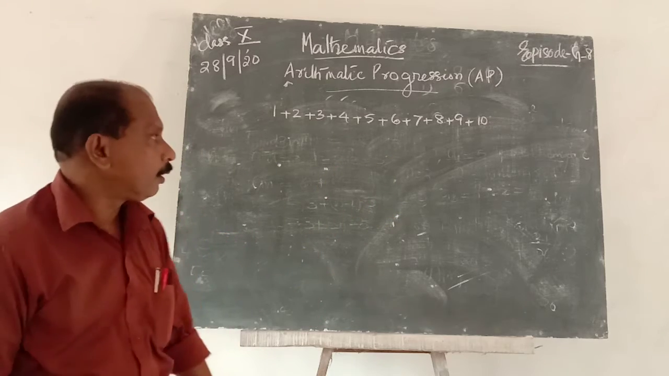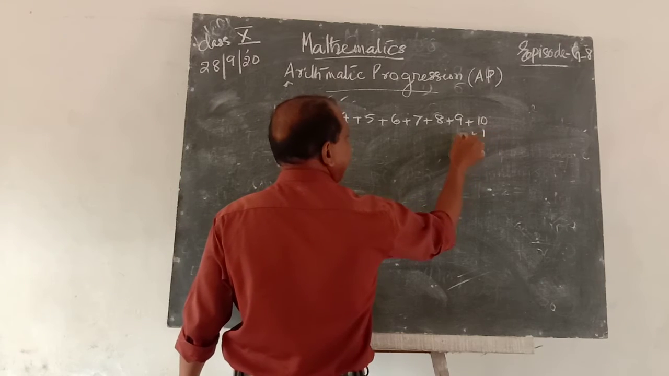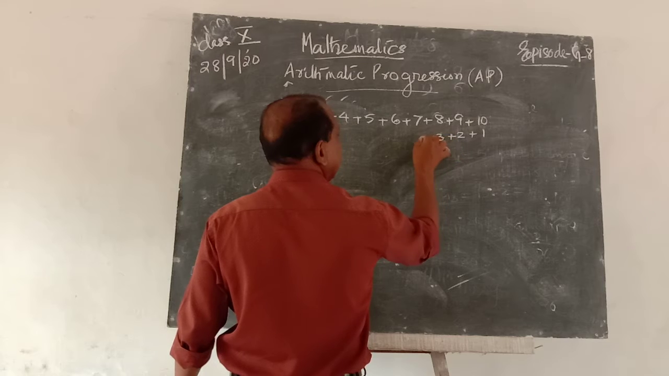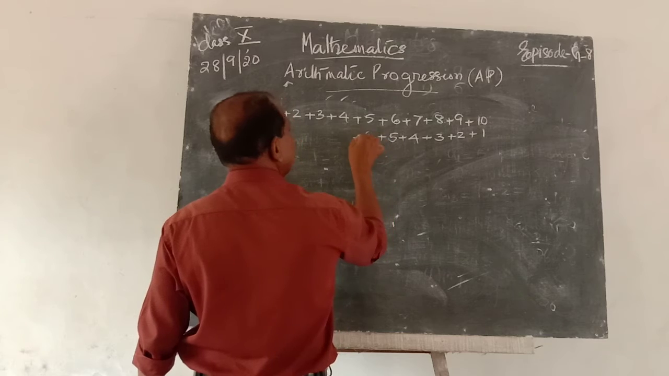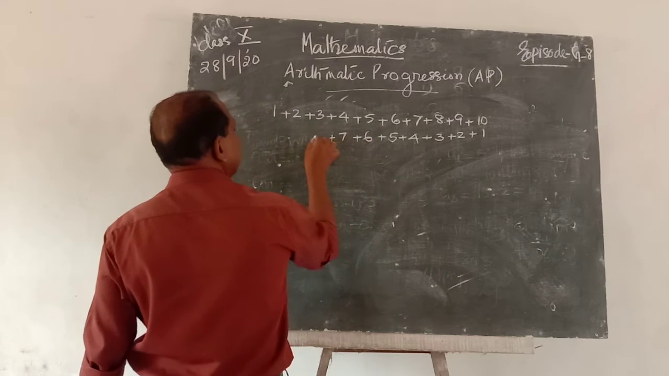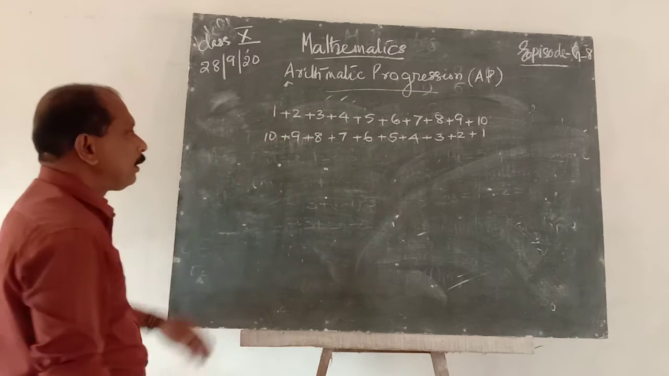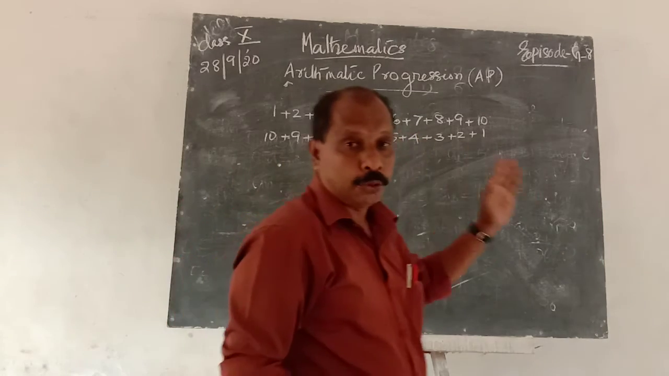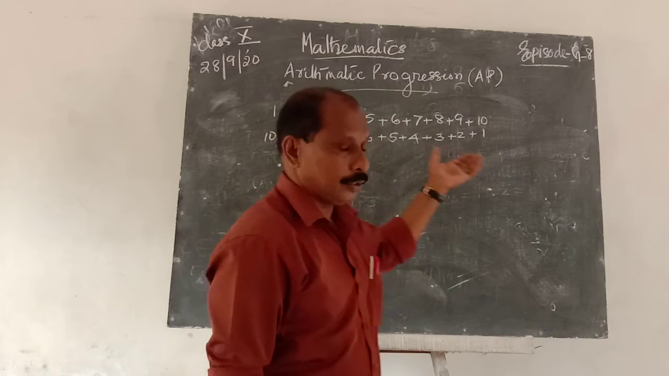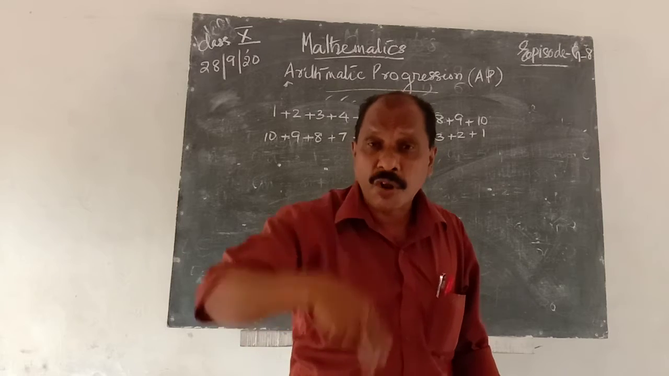Then similarly consider 1 plus 2 plus 3 plus 4 plus 5 plus 6 plus 7 plus 8 plus 9 plus 10. This is the increasing order of addition, the sum of the first 10 terms of that progression. This is the decreasing order sum. That means we can add the natural numbers 1 to 10 twice.